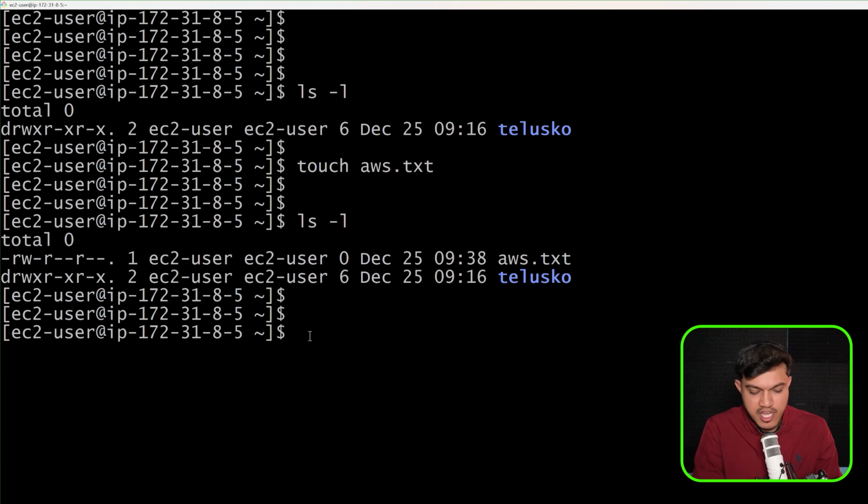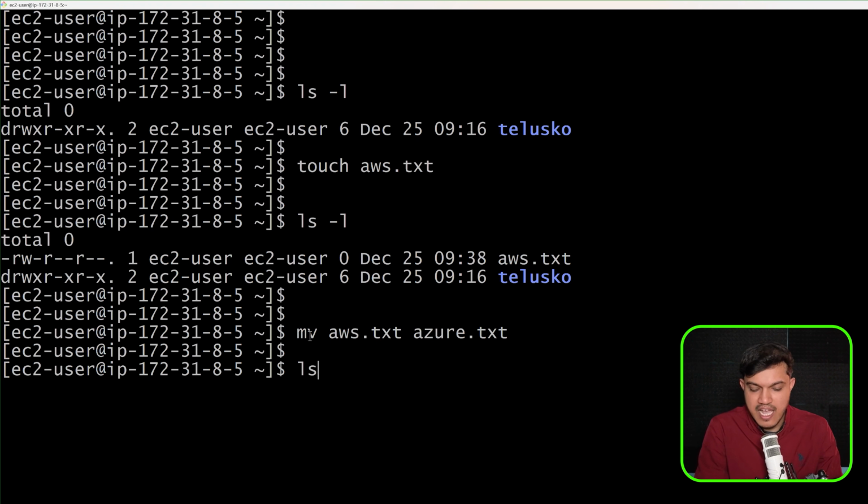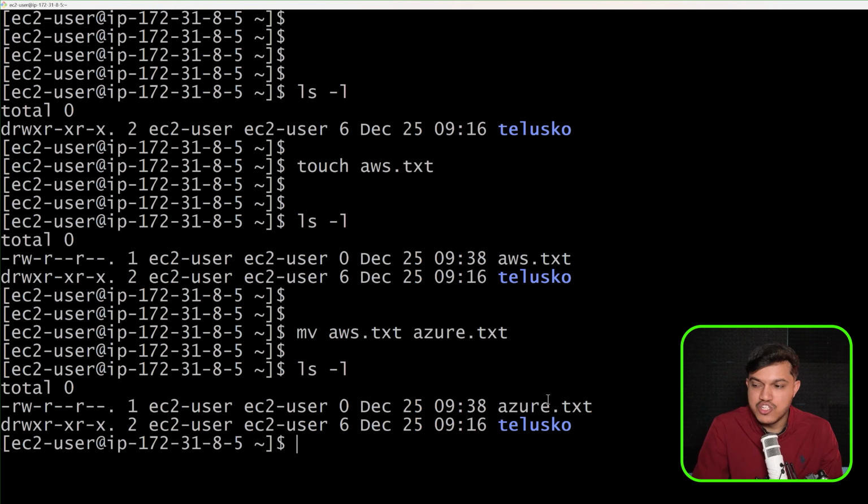Let me just demonstrate here. I'll say mv aws.txt, and I want it to change to something else. Maybe alien.txt, or maybe I would like to give it as azure.txt. And the moment I run this, I'll say ls -l. You can see we have azure.txt, not aws.txt. We were able to change the name of a file.